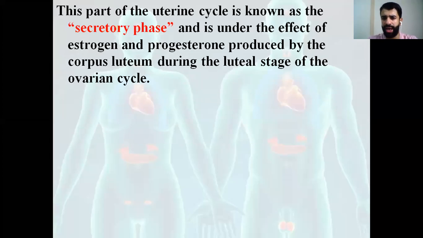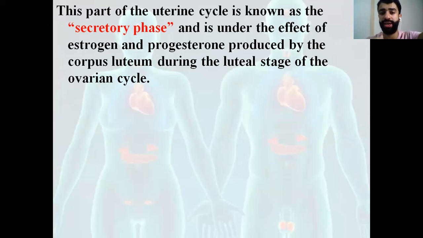How do we get estrogen and progesterone? Estrogen and progesterone during the post-ovulatory phase are produced by what? By the action of the yellow body that persists during pregnancy for about 3 months, if you remember. This yellow body is called the corpus luteum. It's produced during the luteal stage of the ovarian cycle. So the uterine cycle's secretory phase and the luteal phase work together.